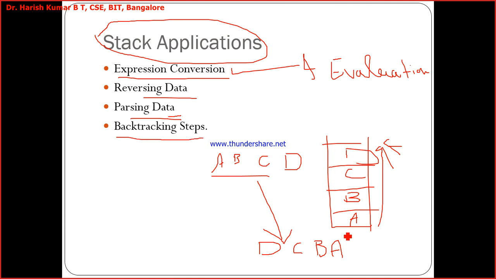What are backtracking steps? First I insert A, B, C, D. Say these are the places which I am visiting. A is one place, B is another place. From A I travel to B, from B I travel to C, and from C I travel to D. I need to get back to my original place in the same way I have traveled. That means from D I should get back to C, then to B, and then finally to A. That is what backtracking steps are.